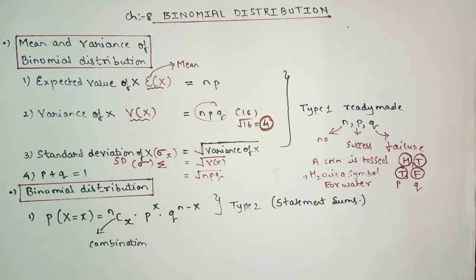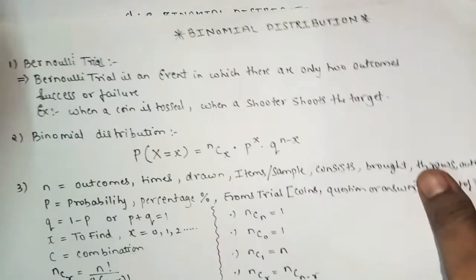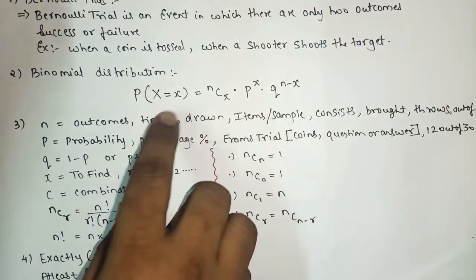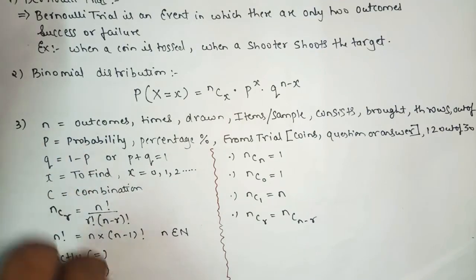So in detail we'll see in the next video, as in this video we're gonna start with type number 1. We're gonna deal with the sums of type number 1. So in the next video in depth we'll see what you mean by combination, what is permutation, what is factorial, each and everything we'll see in the next video, including what you mean by n.